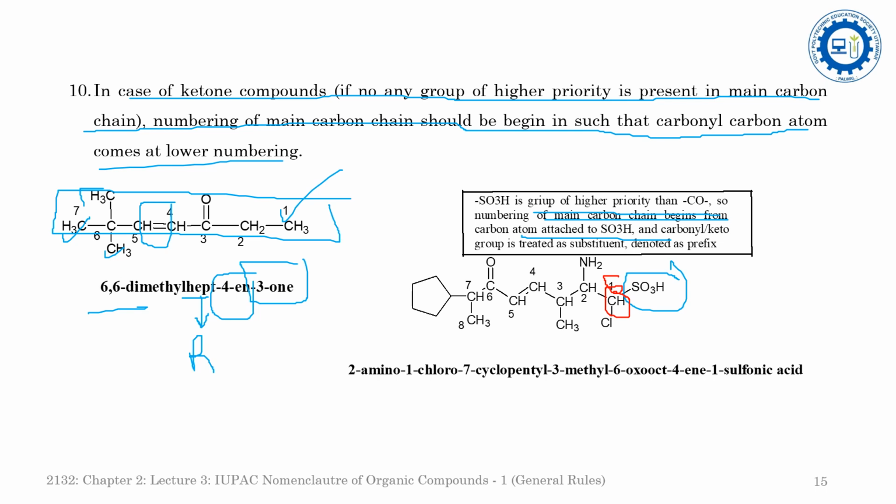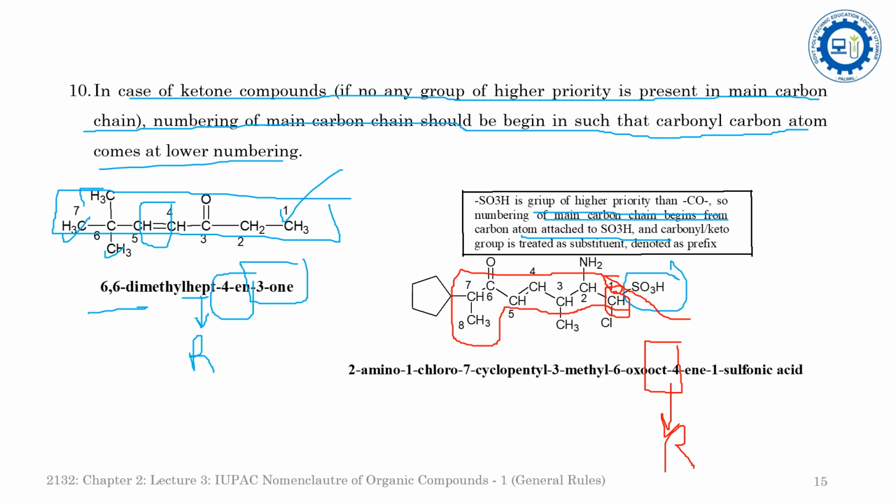If we apply the same rule, then the longest chain is the 8-membered carbon skeleton. So oct is the root. Now come to the primary suffix. Primary suffix is represented by the double bond or the triple bond, that is, the unsaturation.